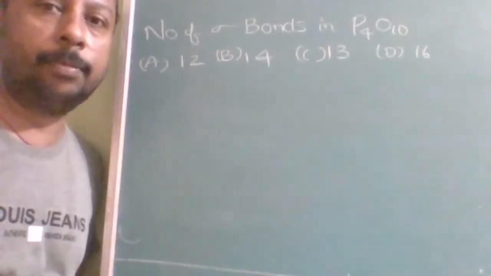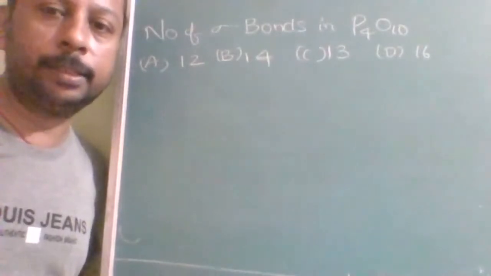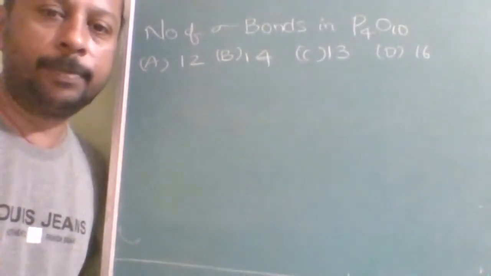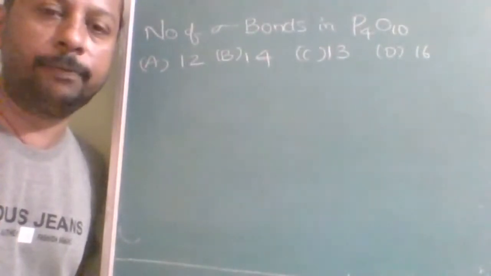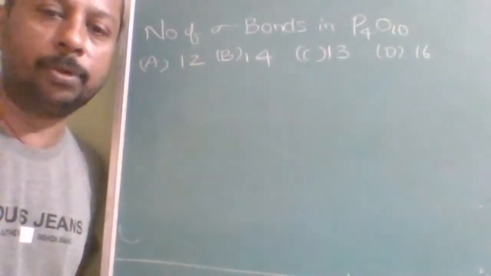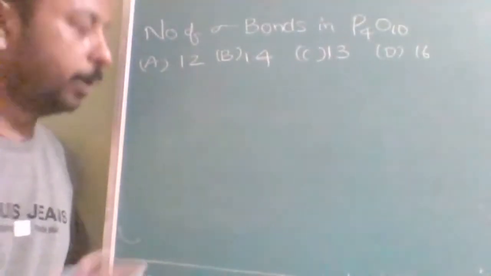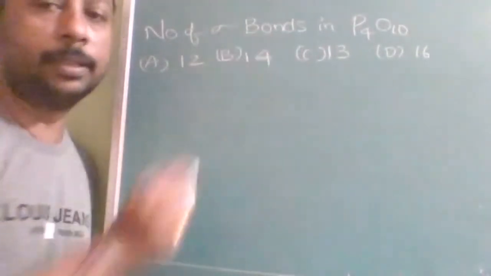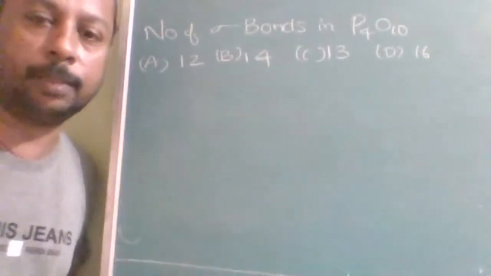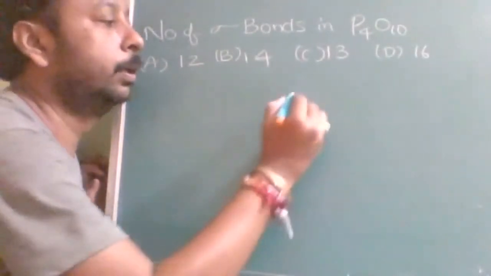Okay, next question is the number of sigma bonds in P4O10: 12, 14, 13 and 16. These types of questions, if you have already attempted them confidently, will save your time. This is a very famous and very frequently asked question. In the examination, if you try to draw the structure and find it out, it is a waste of time. I am drawing the structure so that if the question is about pi bonds or lone pairs, you should be able to solve it without any time delay.